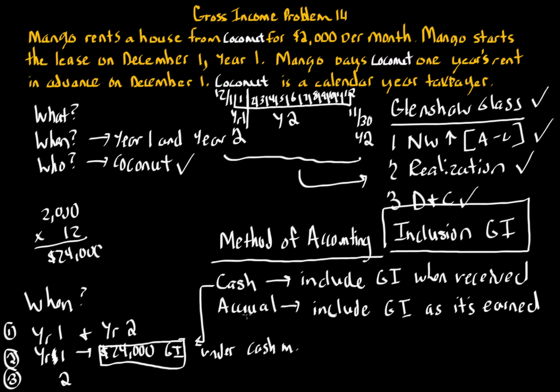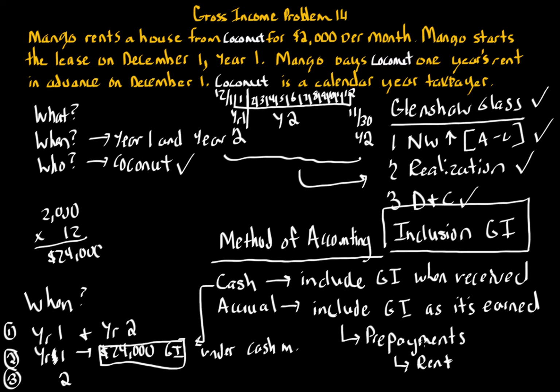But this is tax. Tax starts off with the general rule saying that we also include gross income as it's earned, but with respect to prepayments, when you prepay income, like we have here, generally speaking, it has to be included. And rent is one of those items. There are a few things like rent, warranties, where there is no exception to this rule, but rent has to be included.